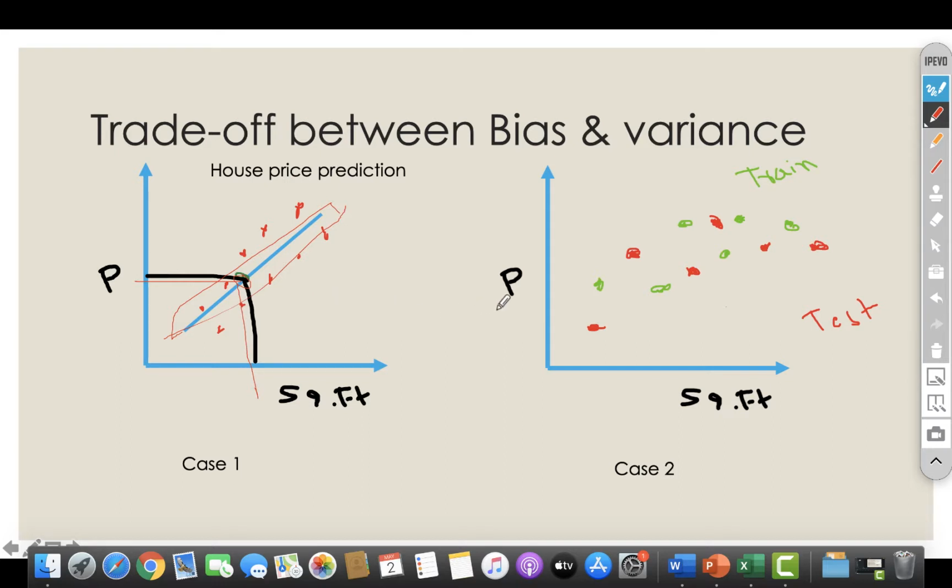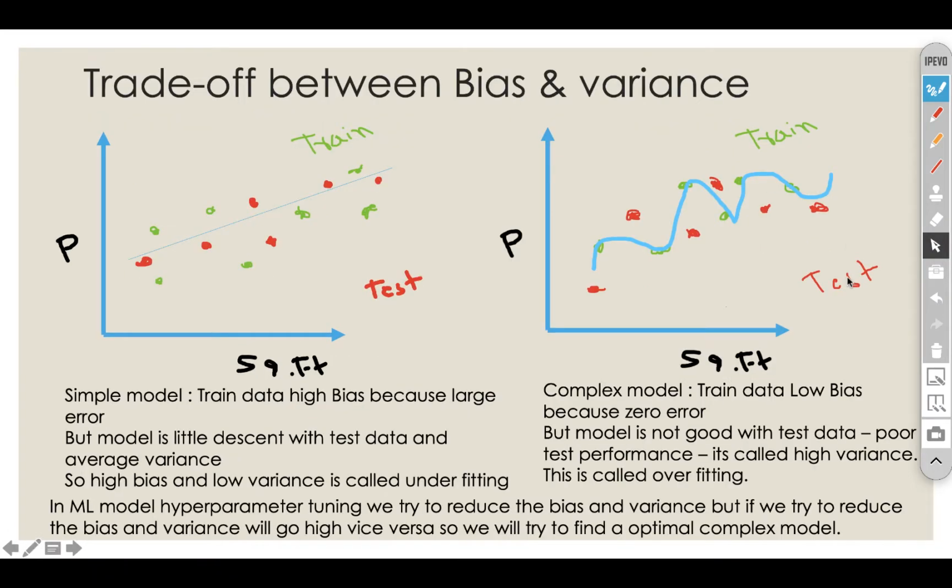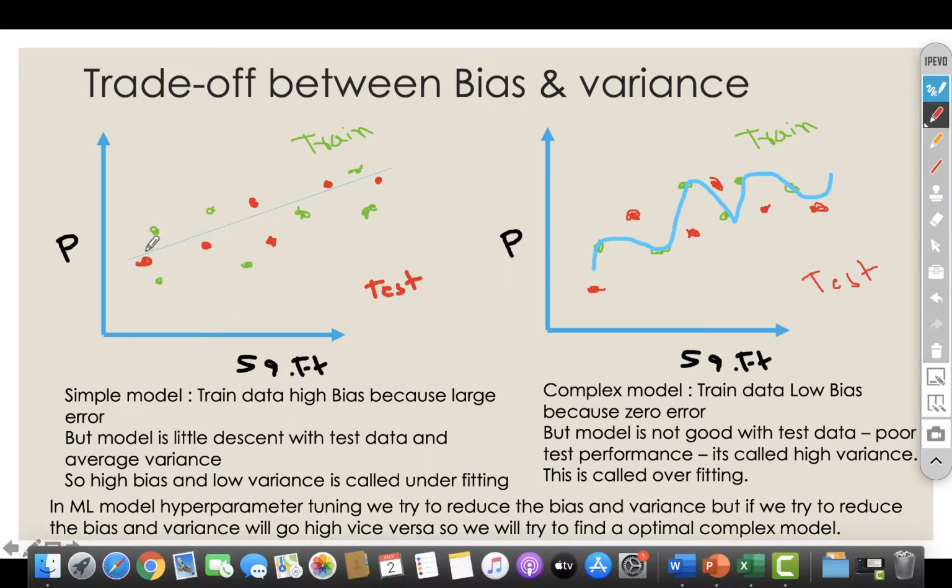So in the second case, the green one is training data. The training data is something like this, and testing data is also something like this. So here we need to put a best fit line. So how can we do that? We'll have a look into that. So for example, if we have taken the best fit line something like this,